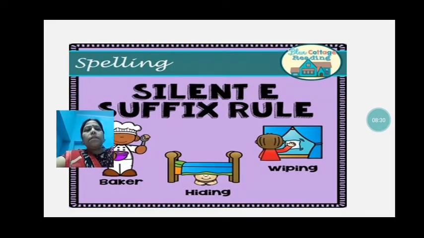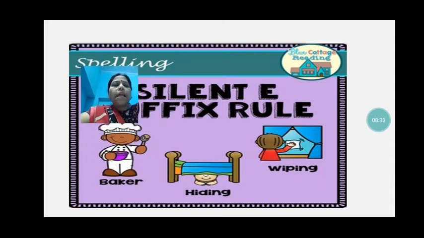And now see the suffix E rule, like baker. From bake we have made baker, removed E and added ER. Hide has become hiding, so removed E and added ing. Wipe, wiping, removed E and added ing. Why in these cases have we removed E from the last? Because we are adding a suffix which starts with a vowel.